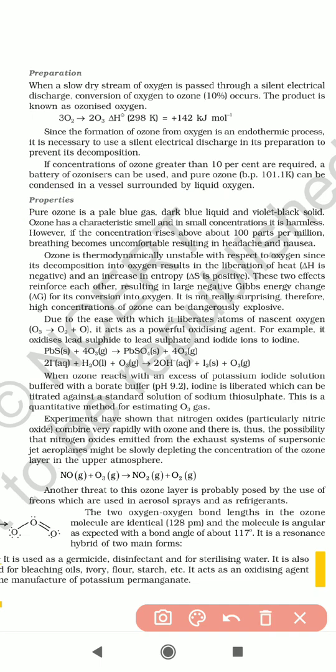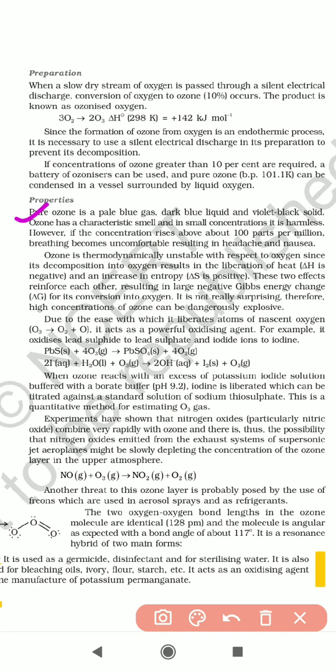Ozone has a characteristic smell and in small concentrations it is harmless. There is no side effect and it is not harmful for humans. However, if the concentration rises to about 100 parts per million, breathing becomes uncomfortable, resulting in headache and nausea. So as the concentration of ozone increases in the atmosphere, you feel uncomfortable breathing, and it causes headache and nausea.